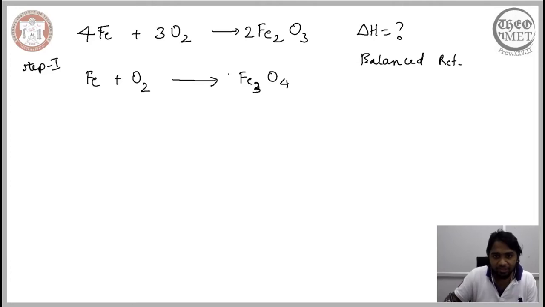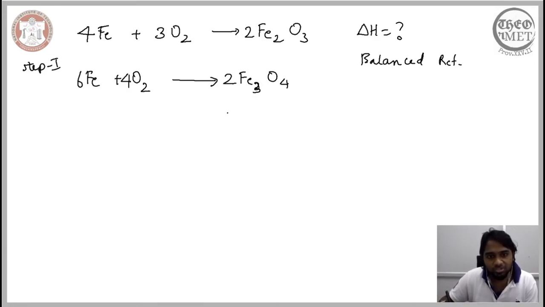Now if I introduce 2 here, what I would end up having is 8 oxygen atoms and 6 iron atoms. So I can introduce a 4 and a 6 here. So essentially we now have 6 iron atoms and 8 oxygen atoms.